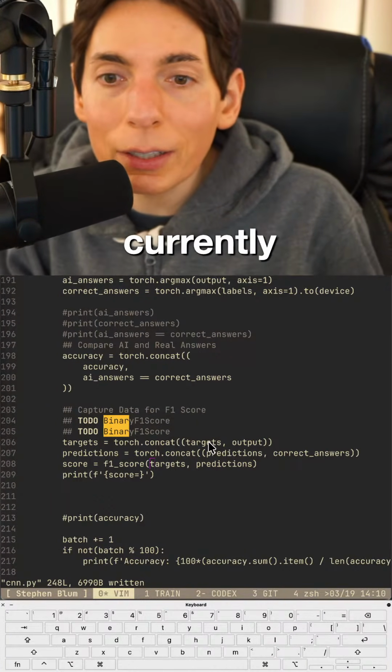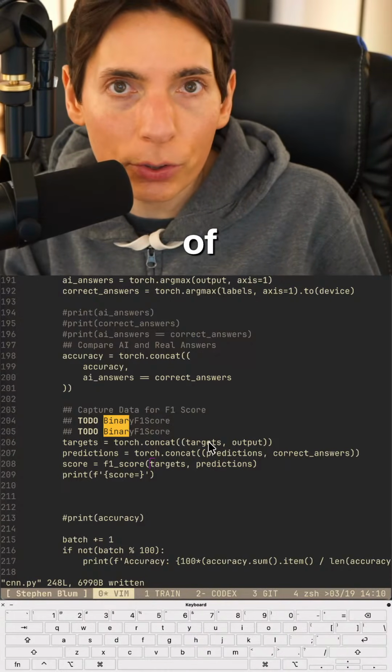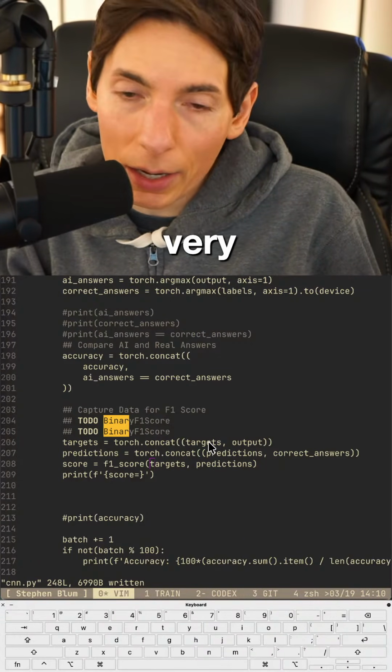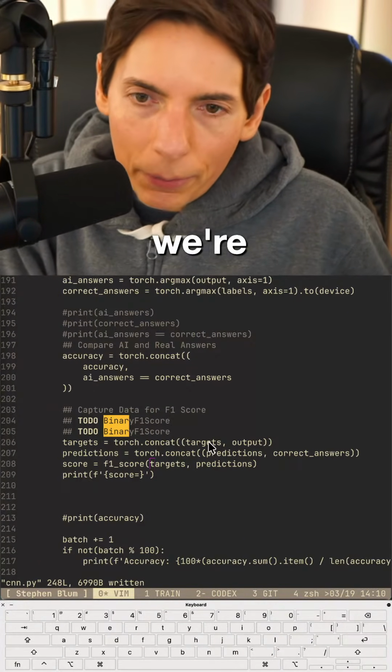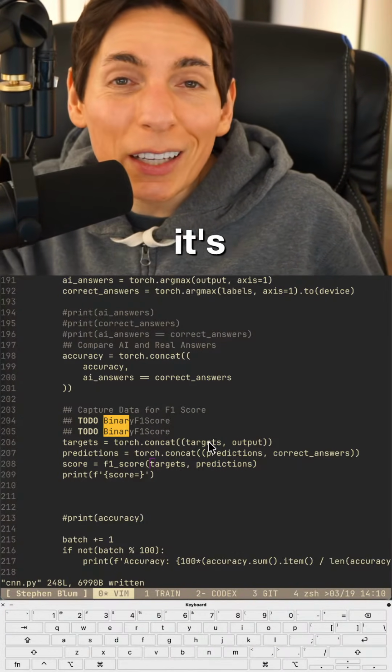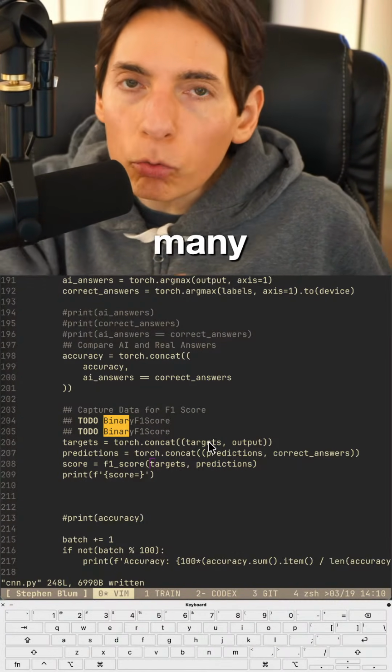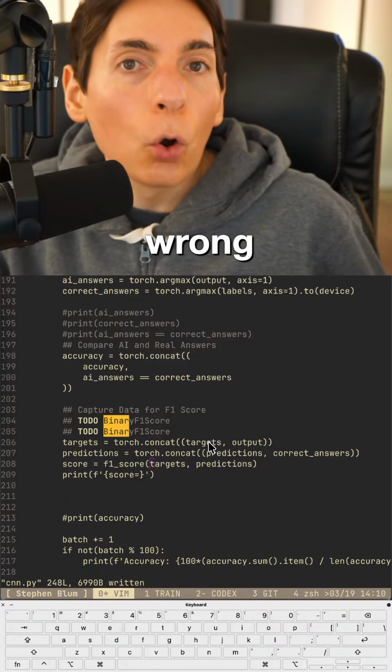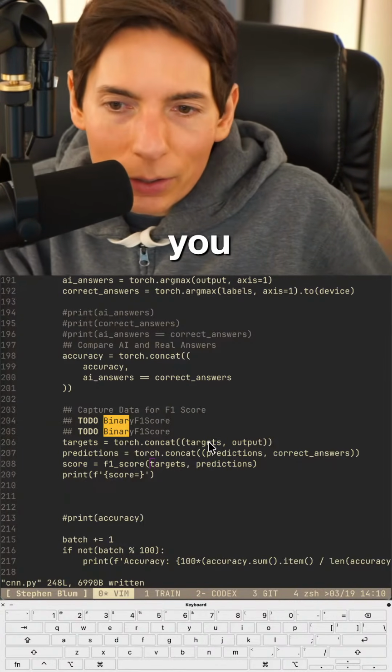So currently, we're getting the F1 score, which is kind of an accuracy score. It's very, very close to accuracy. That's what we're doing right now. And so accuracy is going to give you perfection. It's going to give you the exact number. How many got right and how many got wrong over a percentage, right? So right here, you can see.